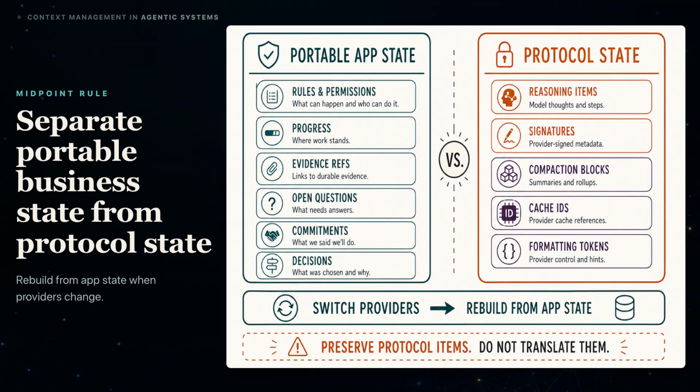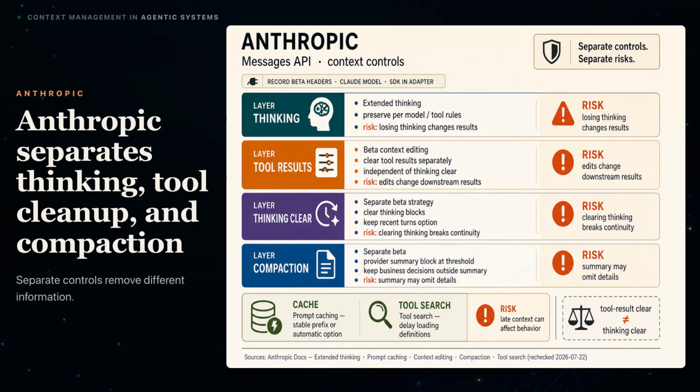Next, Anthropic shows why different cleanup steps must stay separate. Anthropic's Messages API gives several separate controls. The rules for keeping extended thinking depend on the model and tools. Prompt caching can mark a stable starting sequence, or use the current automatic caching option. Beta context editing can clear selected tool results or thinking blocks on their own. Separate beta compaction inserts a provider-made summary block when context hits a set threshold. Tool search can wait to load definitions. These operations remove different information and carry different risks.